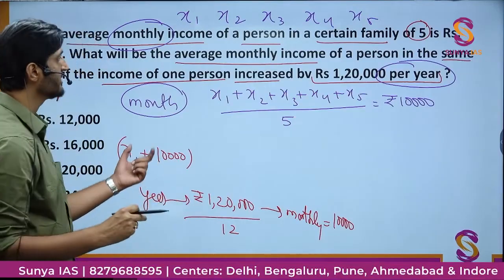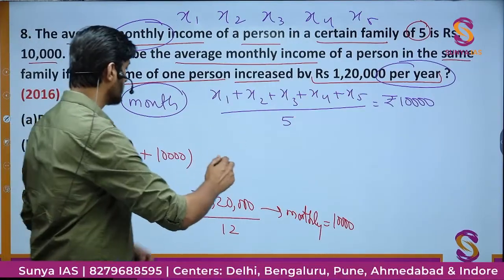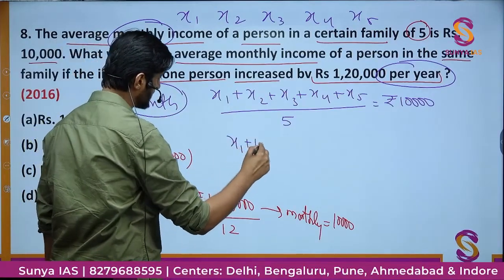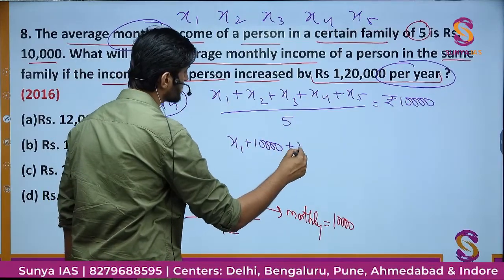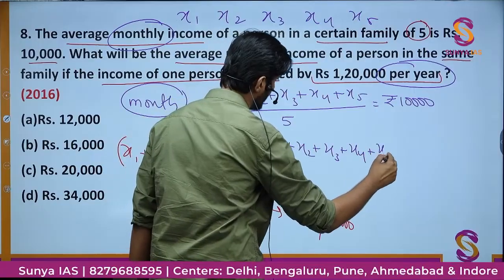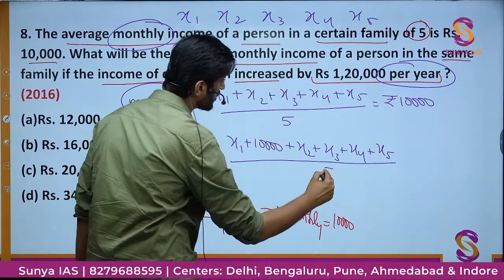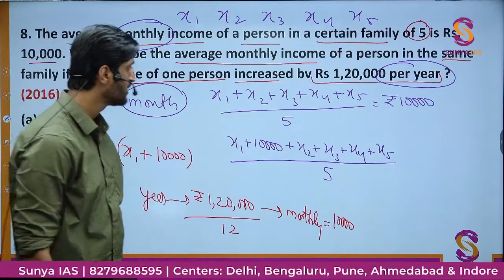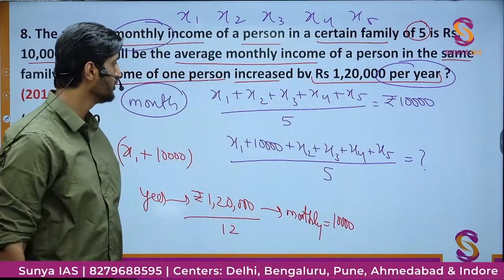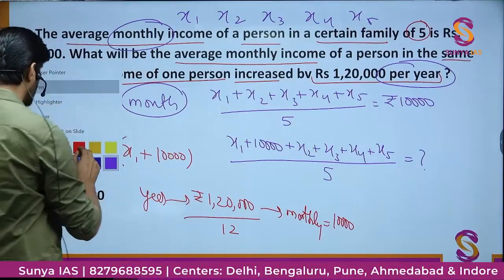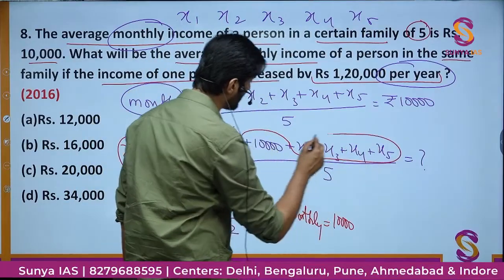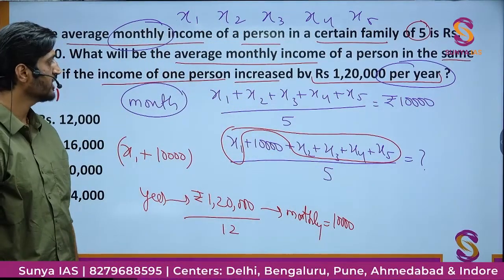And now in order to find the new average, we'll just put in the new value. So that new average would be x1 plus 10,000 plus x2 plus x3 plus x4 and x5 divided by 5, because the number of people is still the same, we'll get this new average that you have to find. Now what you have to do here is that you can see in the calculation part of it, we have x1, x2, x3, x4 and x5, all the 5 values are here. Okay, how can we find them?